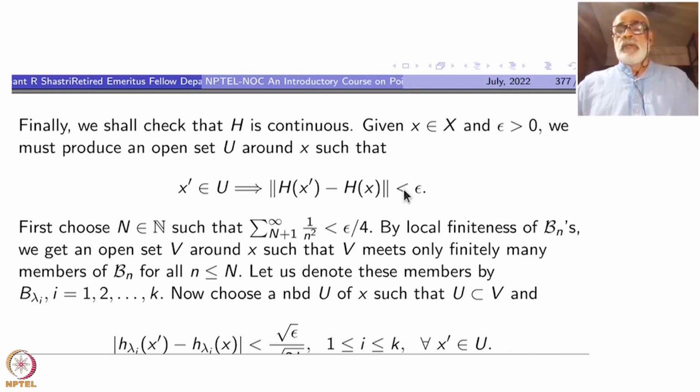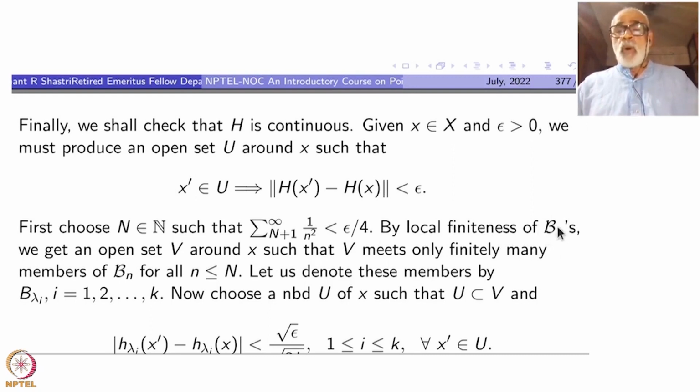For every x, for every epsilon, I have to prove this. As soon as epsilon is given, choose some capital N such that the sum from N plus 1 to infinity of 1 by n square is less than epsilon by 4. Maybe epsilon by 8 if you want, you can choose, no matter.